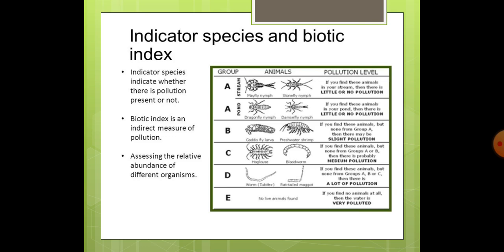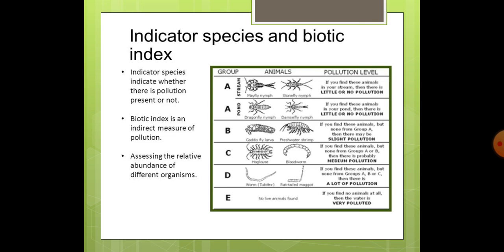And in the next category, C, if you see hog louse or bloodworm and no other animals from categories A and B, only hog louse and bloodworm, that means the pollution level is medium. In category D, if you find tubifex worm or rat-tailed maggots in the water and no animal of groups A, B and C, only these worms, that means there is a lot of pollution.